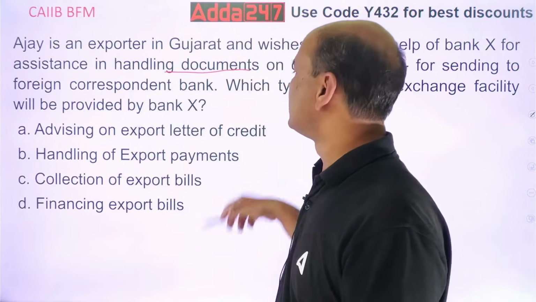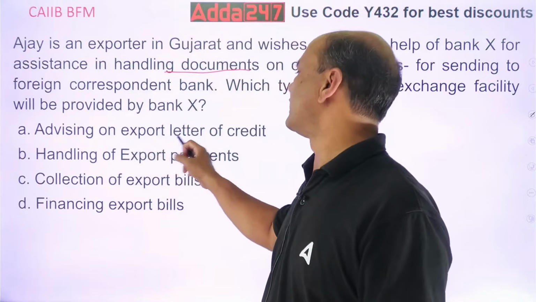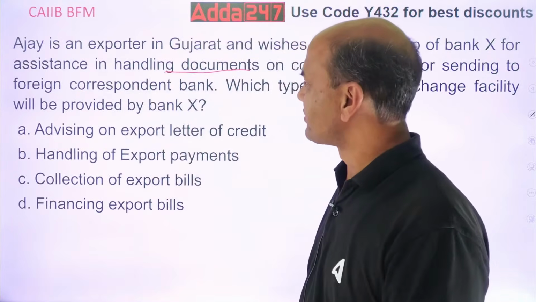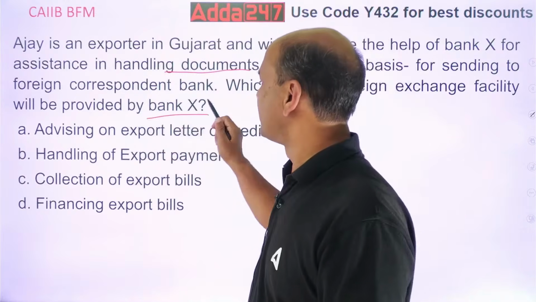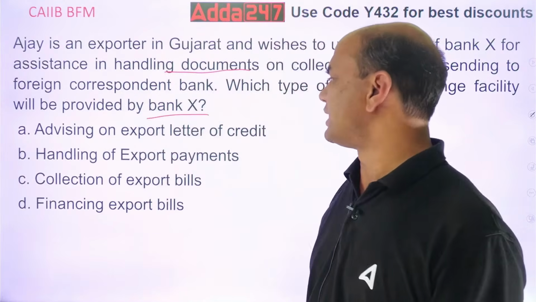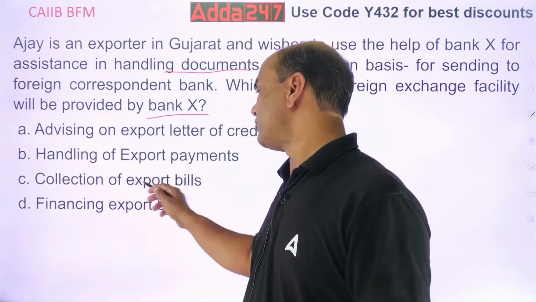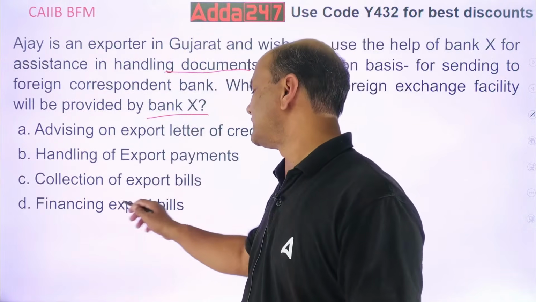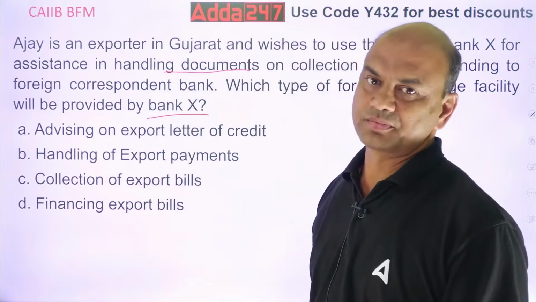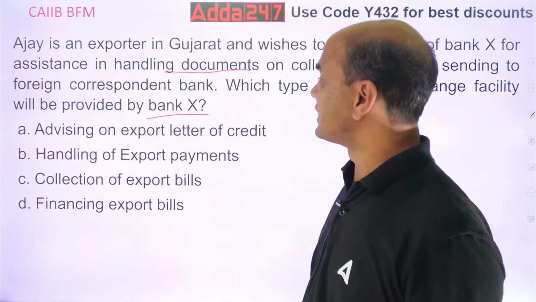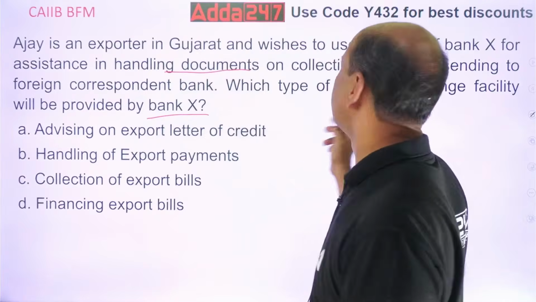So which type of facilities? Advising on export LC, letter of credit, handling of export payments, collection of export bills, financing export bills. So what type of services will be provided by this Bank X?